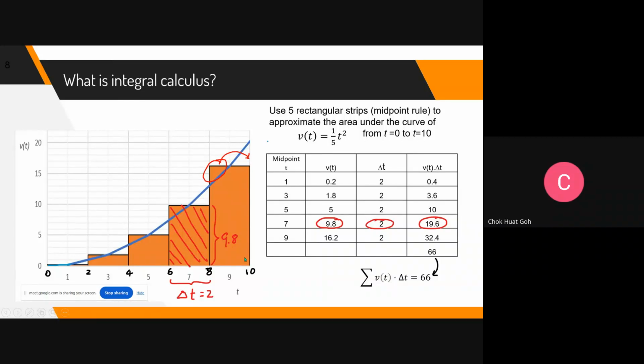This rectangle, I do the same thing. I find the height. The height is 16.2. How do I get it? 9 here, put inside here. 81 over 5, 16.2. The interval is still 2 seconds.